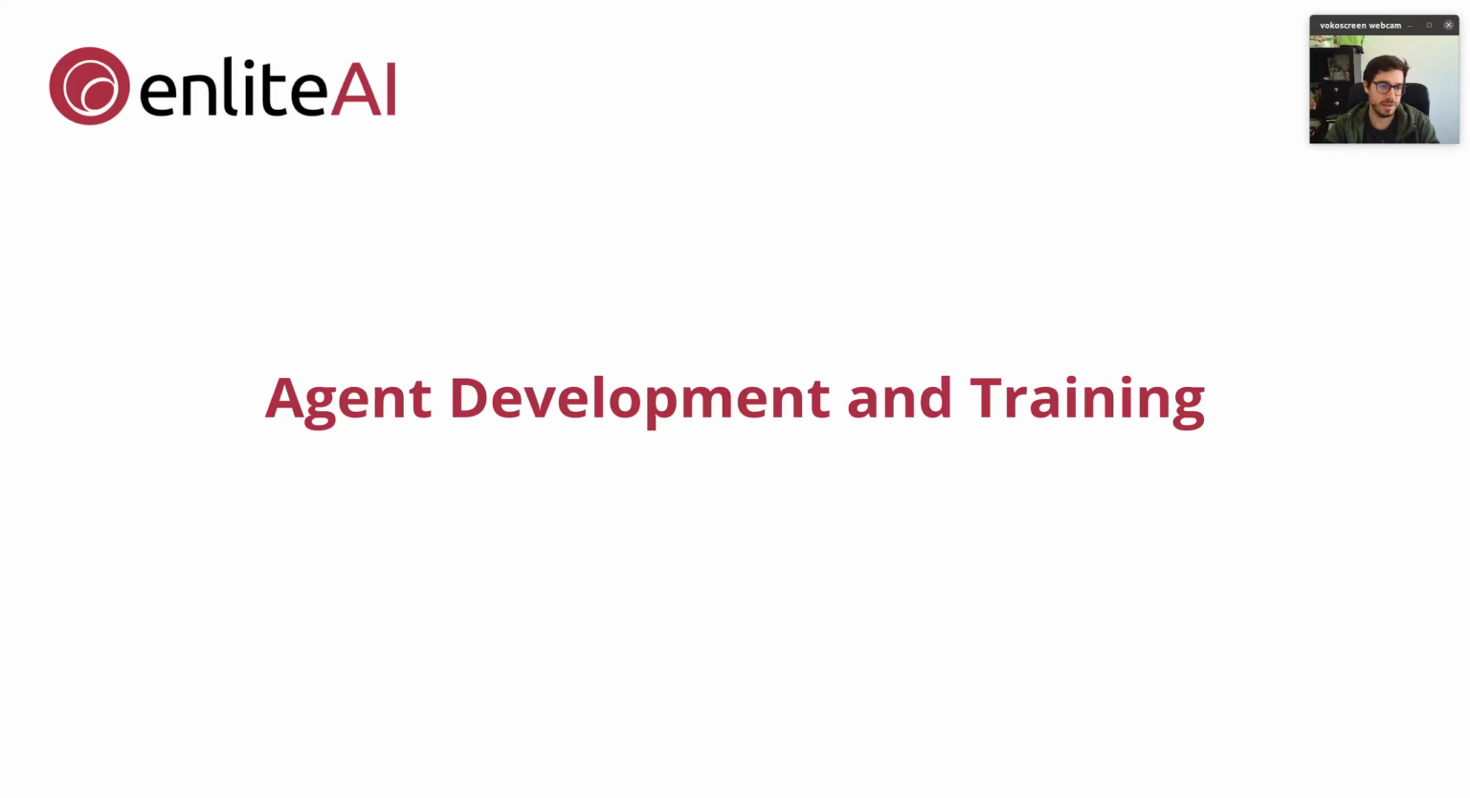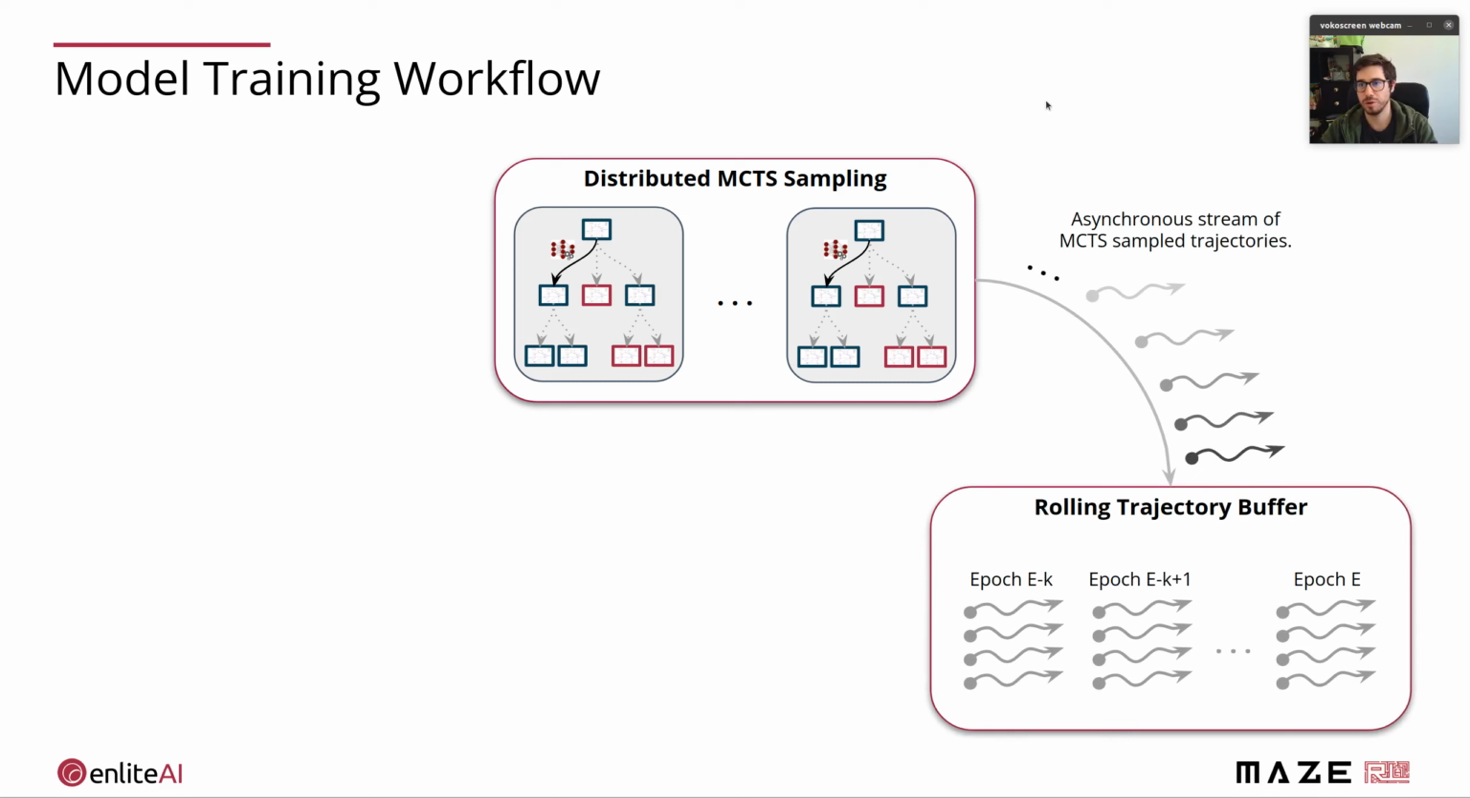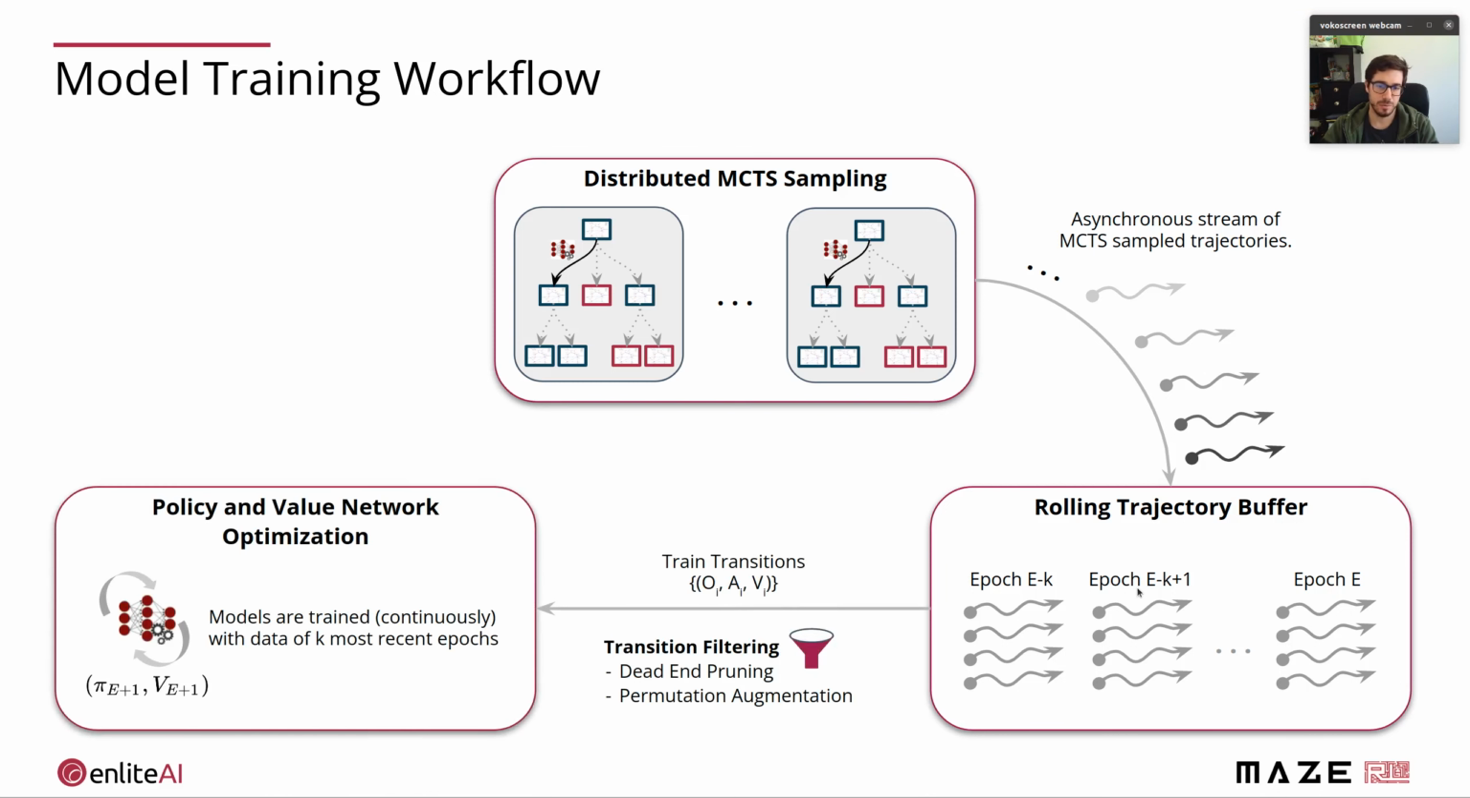So let's just see which steps are required for developing and training such an agent. I will start with the model training workflow. This is quite general, so we always have in the center of such an algorithm a distributed MCTS sampling, which runs in parallel and produces an asynchronous stream of MCTS sampled grid trajectories. These trajectories are fed into a rolling trajectory buffer. And once we have enough transitions sampled here, we can feed these into our policy and value network optimization stage.